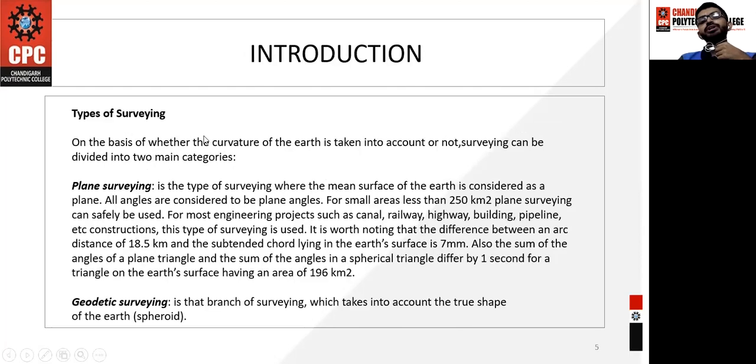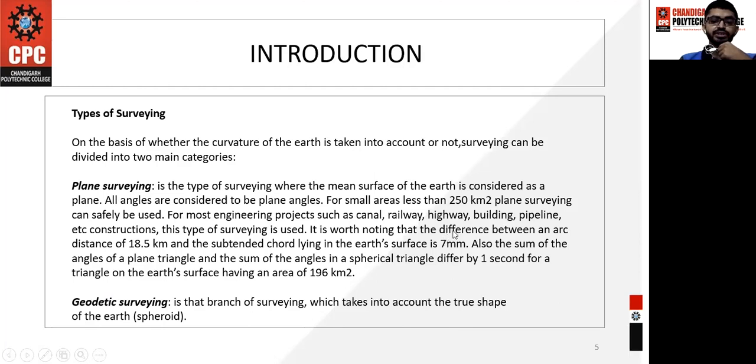Next, we are going to discuss the types of surveying. On the basis of the curvature of the earth, we define the types of surveying. There are two types: the first is plane survey and the second is geodetic survey. I will elaborate on this. If the area is very small, like less than 250 square kilometers, then you will call it plane surveying.